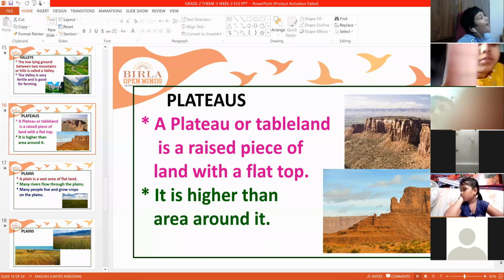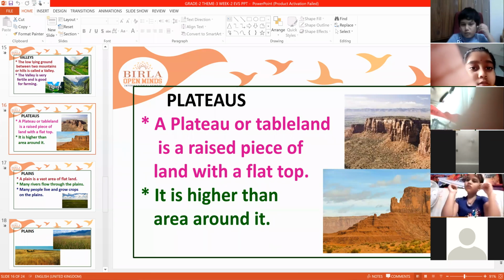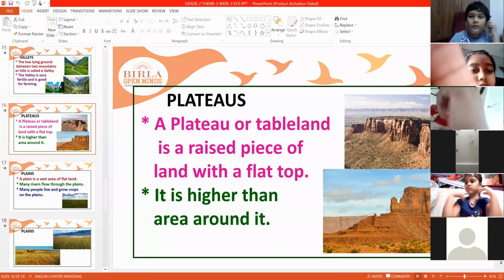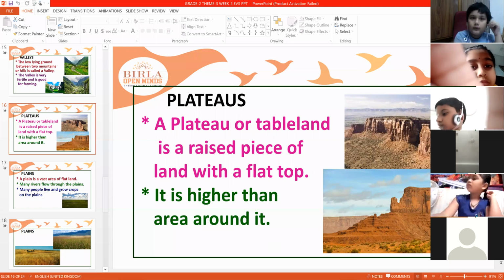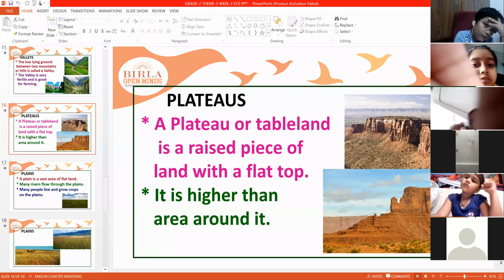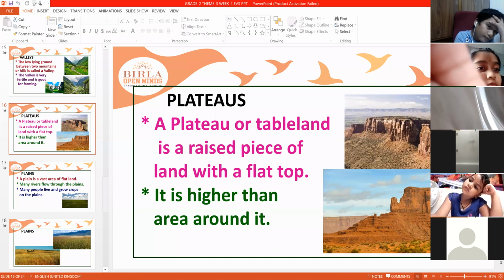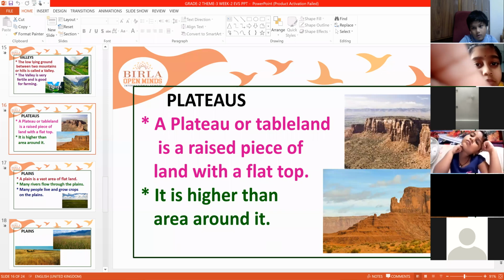It is higher than the plains, the area around it. For example, you can see here, the down area is plain, the top area is plateau. Also in the second picture, the bottom of this plateau is plain. Then the top is flat. So these are called plateaus.